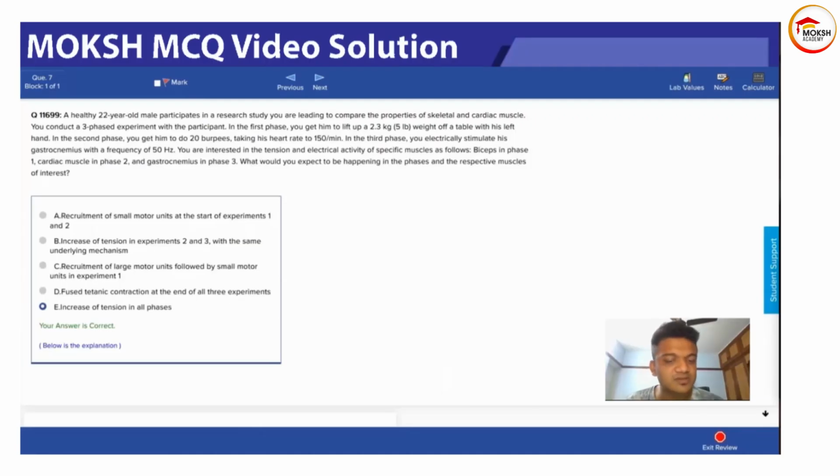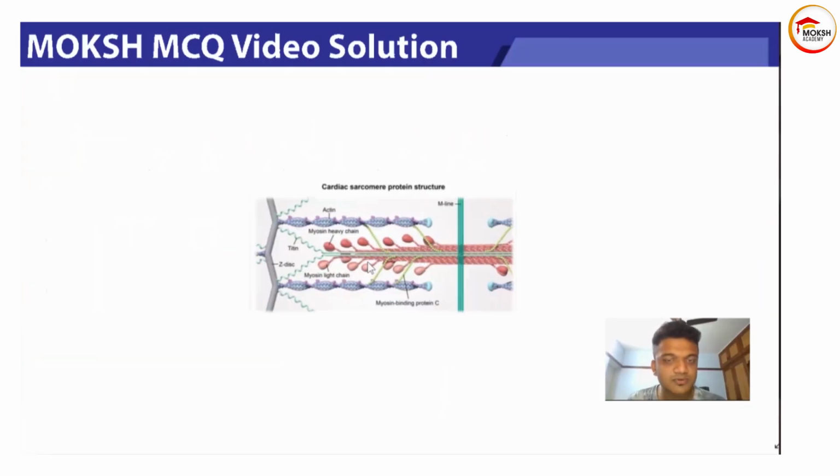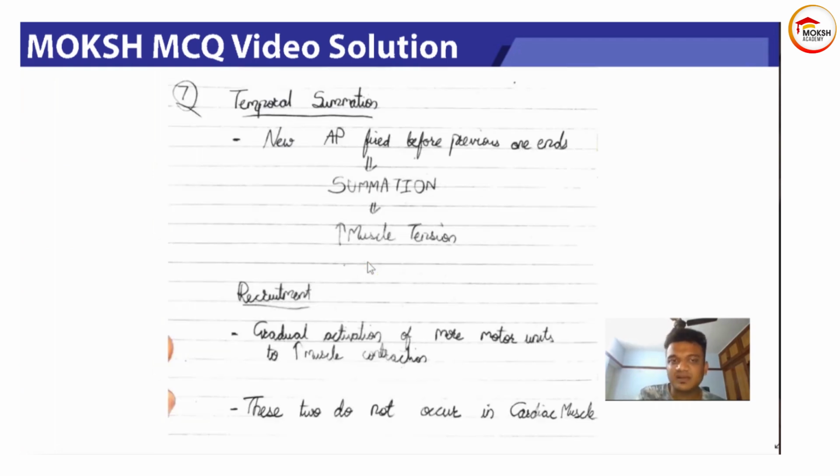So next question. Here there is a little bit of concept you need to learn, which I'll teach by my handmade card. There are two concepts: temporal summation. First concept is temporal summation. What does this mean? Whenever the muscle fires a new action potential (AP means action potential) before the previous one ends.